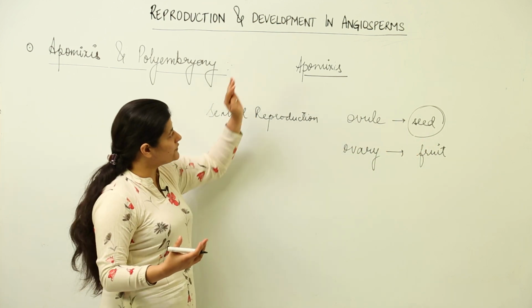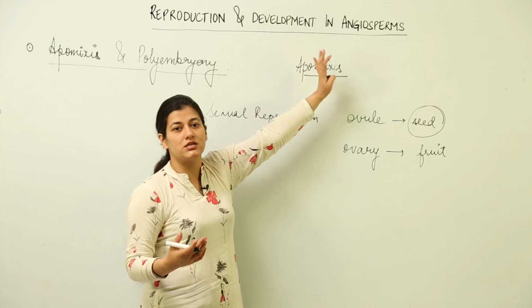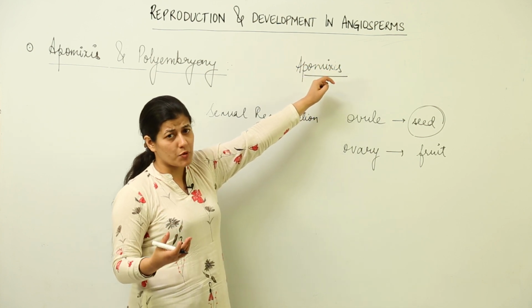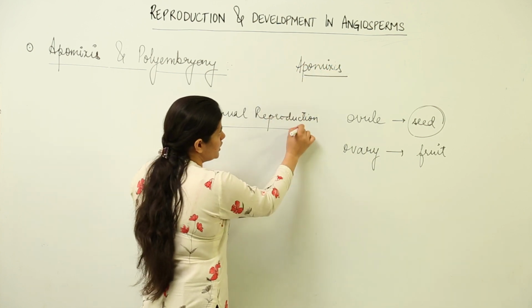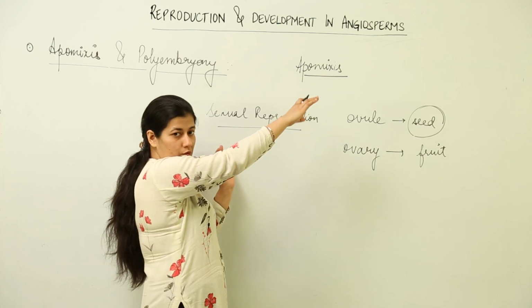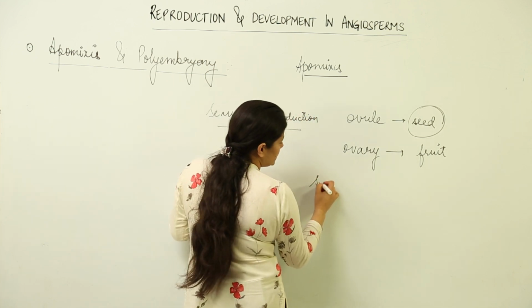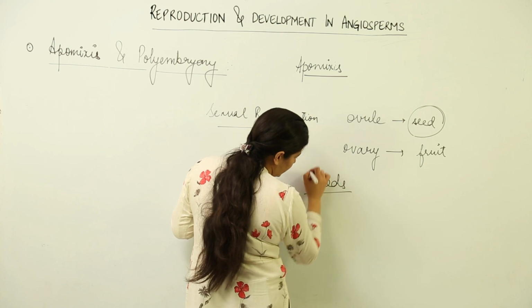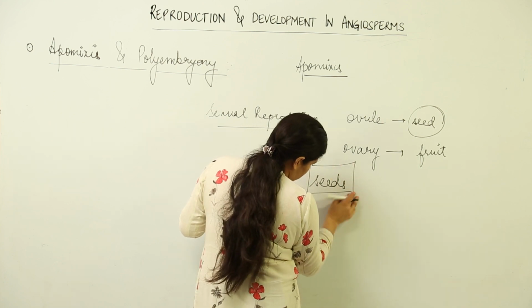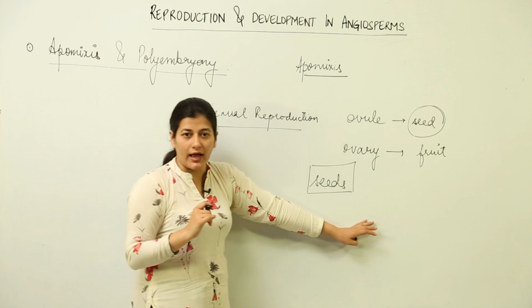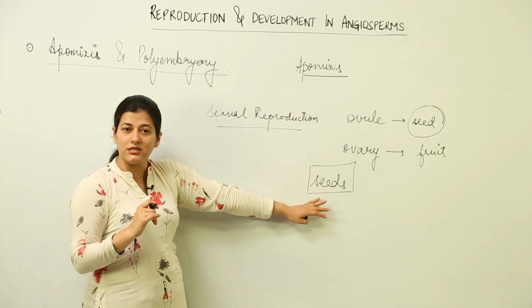Now because we have said in the beginning that apomixis is a type of process that mimics sexual reproduction, as a result of apomixis we are going to find seeds only. So the resultant thing that we have in our hand because of apomixis would be seeds.